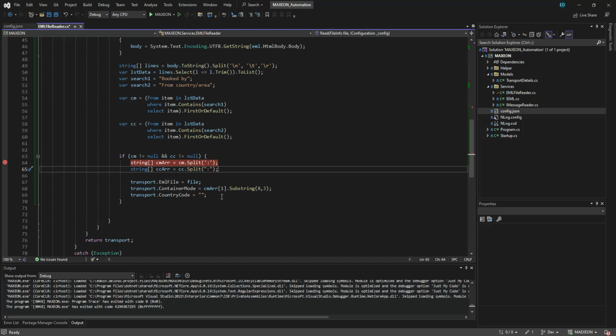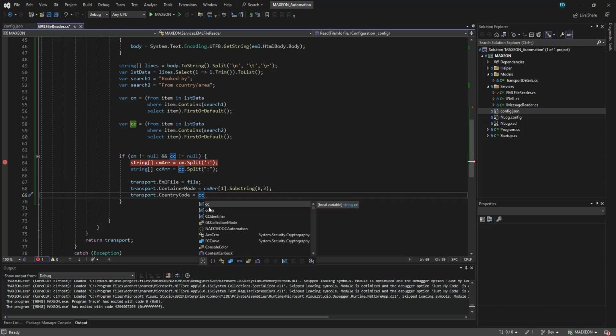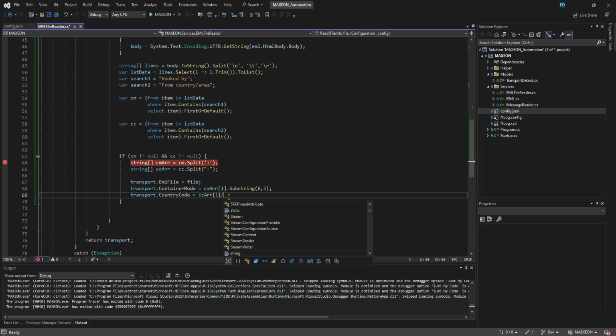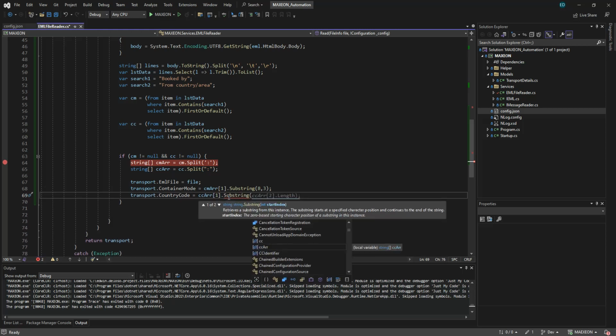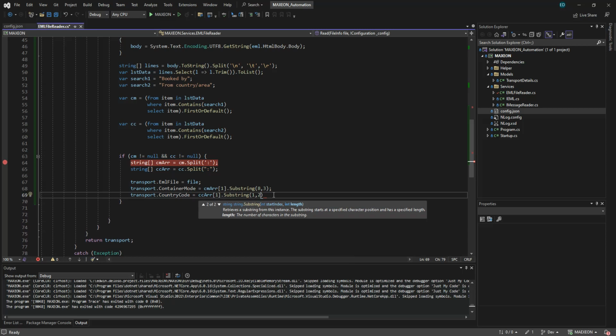Colon, and then just keep CC array1 that substring. I think that is 1, 2. Start with 1 and you just keep the characters.